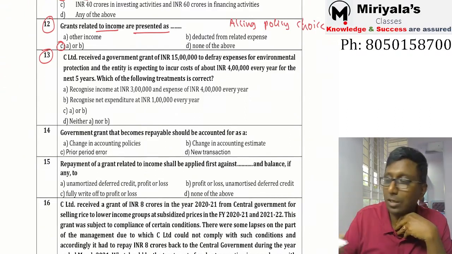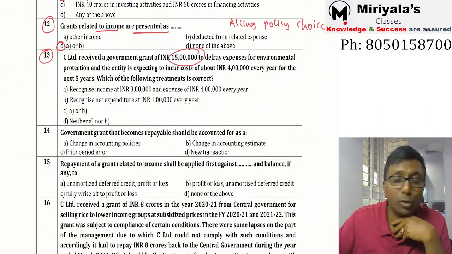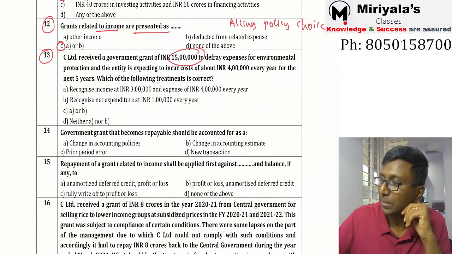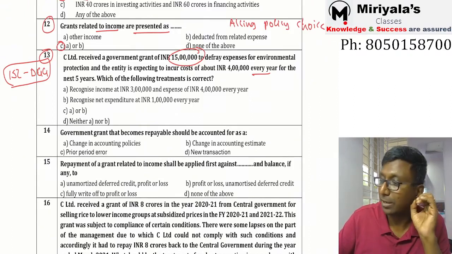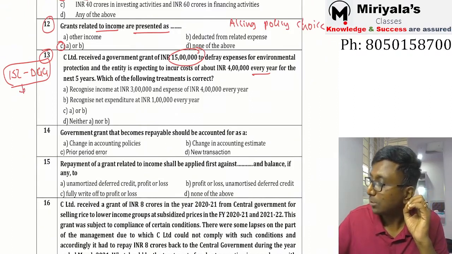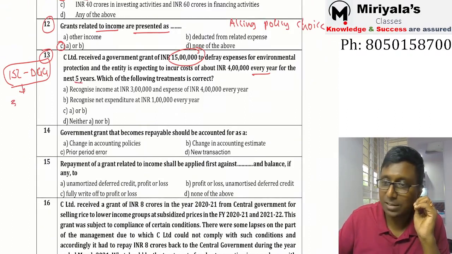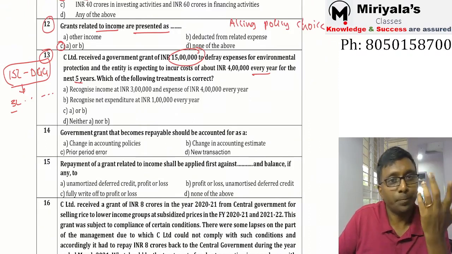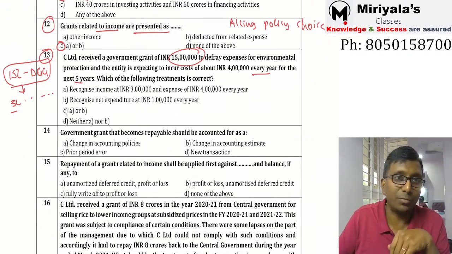When you receive the government grant of 15 lakh rupees, shall I transfer it to P&L? 100% not correct. What are you supposed to do? Your expenses are going to be spread over the next years. So this 15 lakh rupees should be deferred government grant. It is going to be spread over how many years, my dear? 5 years they said. So 3 lakh rupees, 3 lakh rupees, 3 lakh rupees is supposed to be transferred to the profit and loss statement. And expenditure should be 4 lakh rupees.